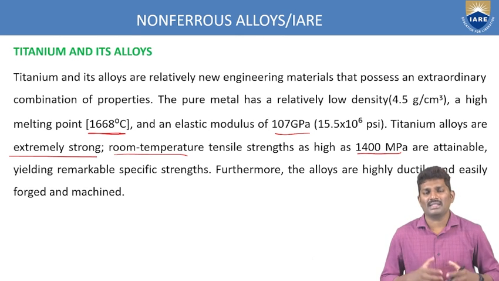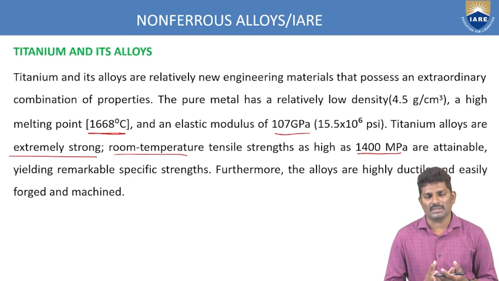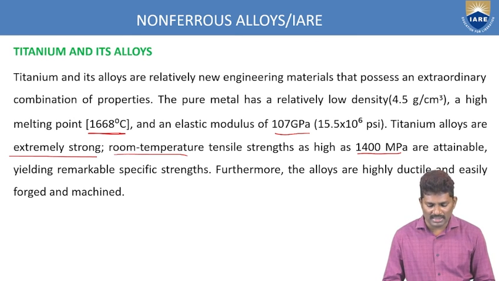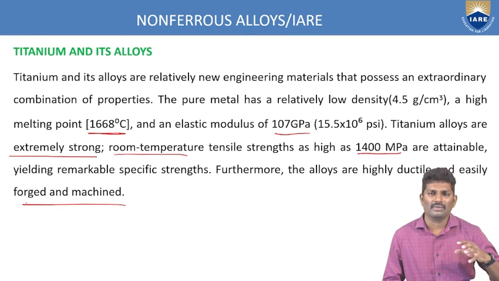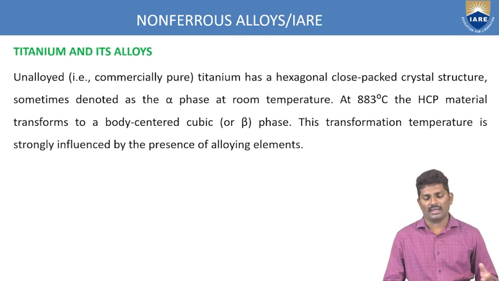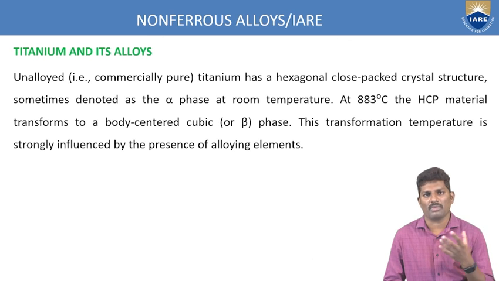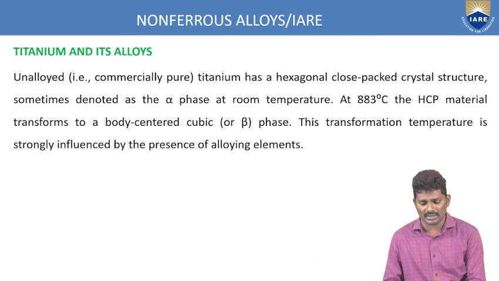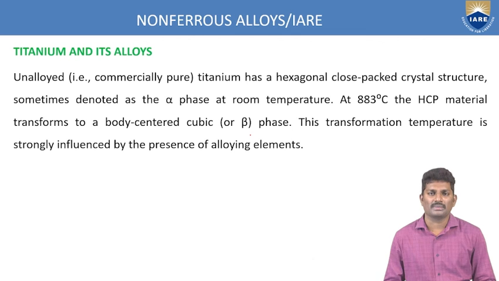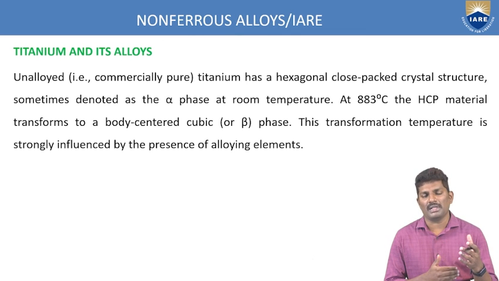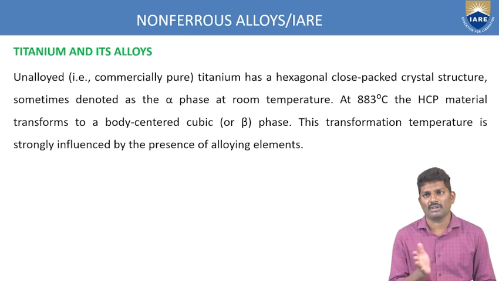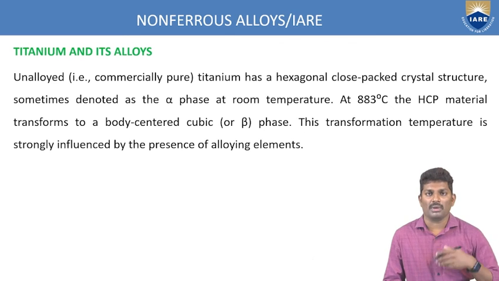So like that, you are increasing the properties by adding some alloying elements. So there is an improvement in all these things. And these can be highly ductile and easily forged and machined. So like that, you have some different applications based upon those elements. And these have a hexagonal close-packed type of microstructure, and at 883 degrees centigrade this HCP metal transforms to the alpha-beta phase. So when it reaches that temperature, it changes its phase from one phase to another phase. So that is a transformation which happens depending upon the temperature.